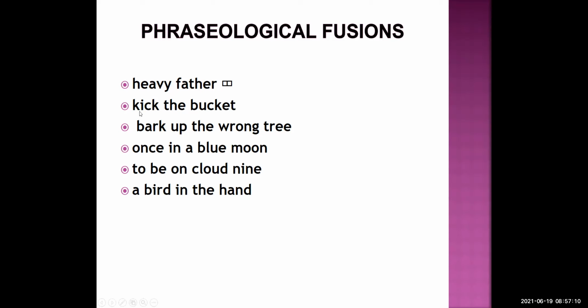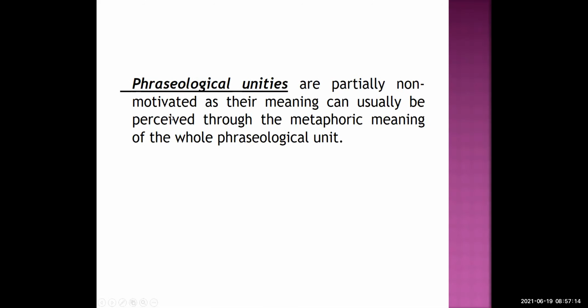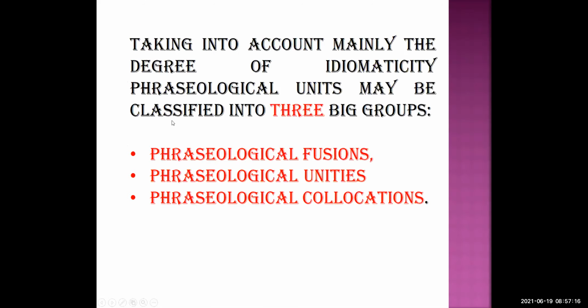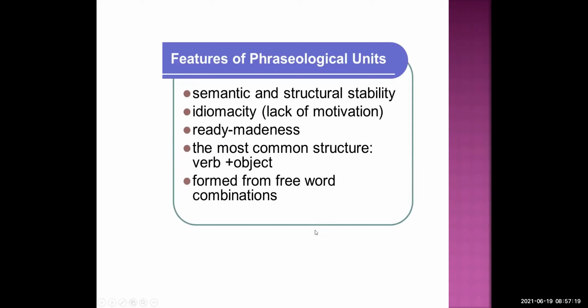If you see, students, most of them are verb plus object. Okay, now, students, the next one, formed from three word combinations. So, students, these are the features of phraseological units.